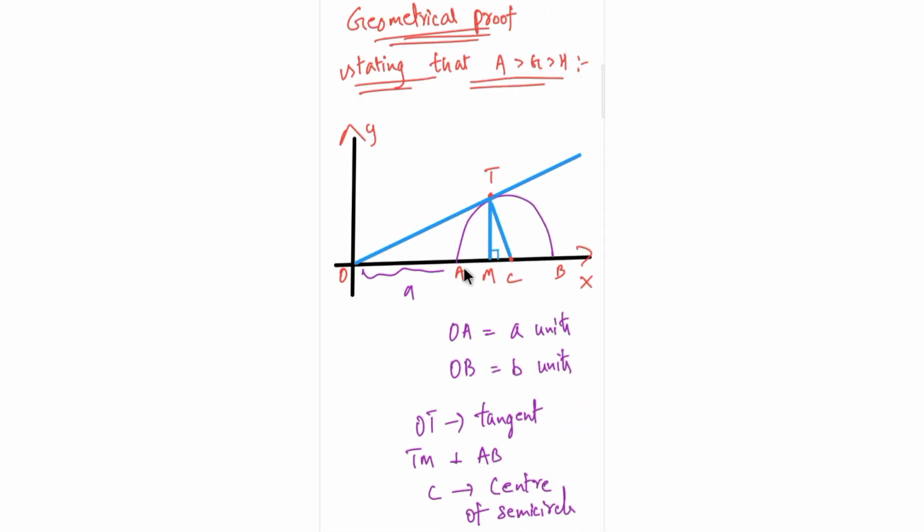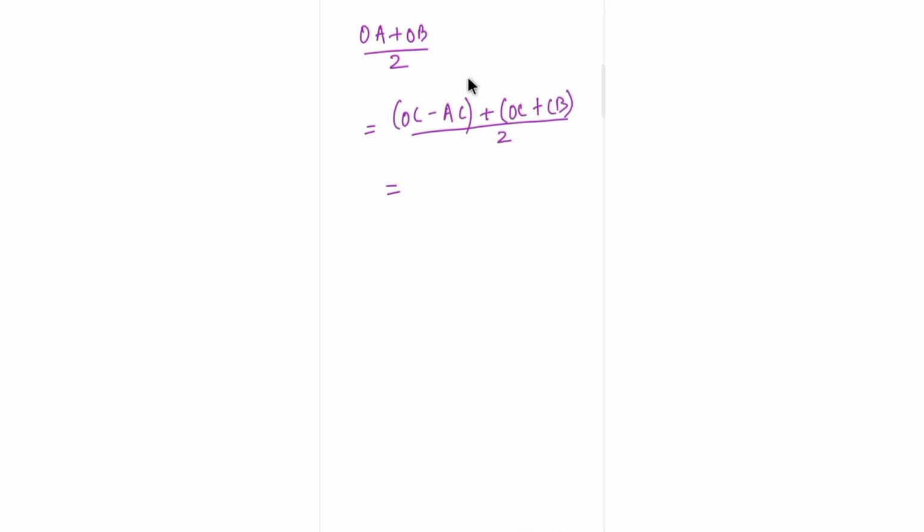OA plus OB divided by 2 can be written as OC minus AC plus OC plus CB, divided by 2, isn't it? We have just taken the reference of OC. You can cancel the terms because AC is equal to CB, since C is the center of the circle. So these terms will cancel, and you get OC. So OA plus OB divided by 2 is OC.